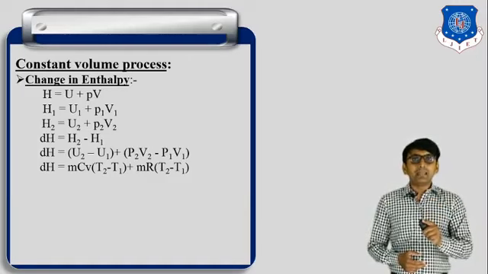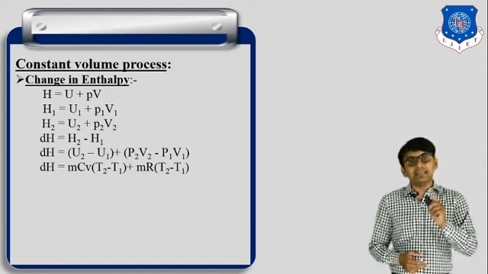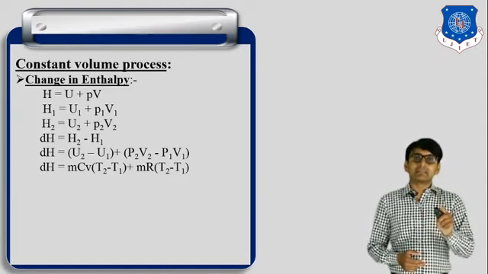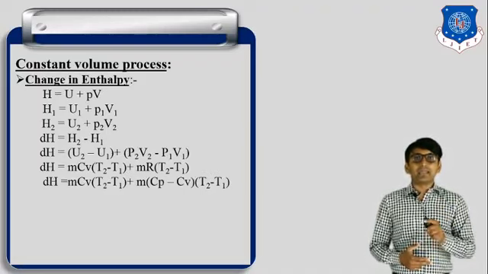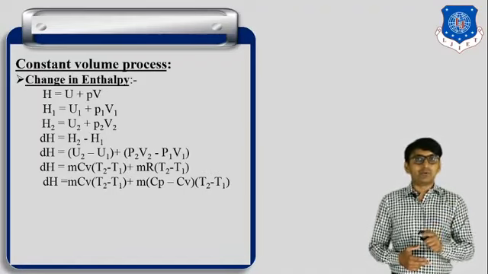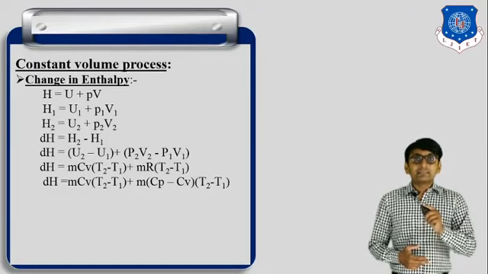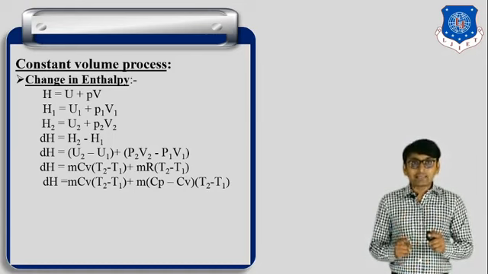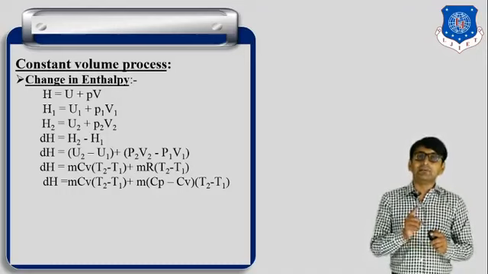So P2 V2 minus P1 V1 is equal to m R (T2 minus T1). So it is equal to m Cv (T2 minus T1) plus m (Cp minus Cv)(T2 minus T1), where we replace R with Cp minus Cv.